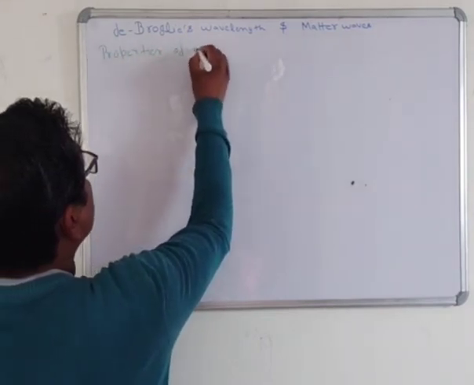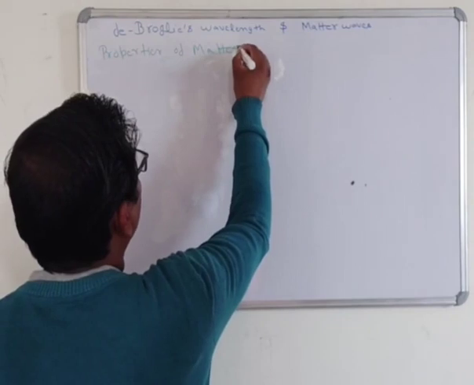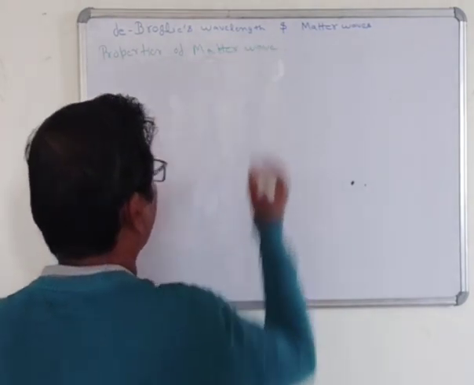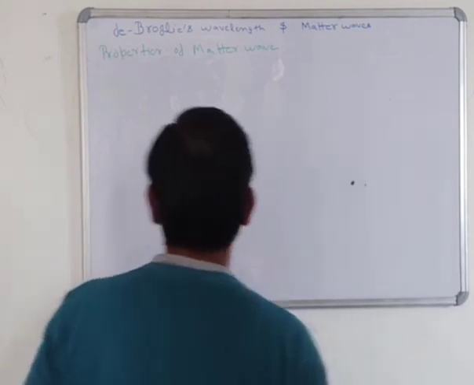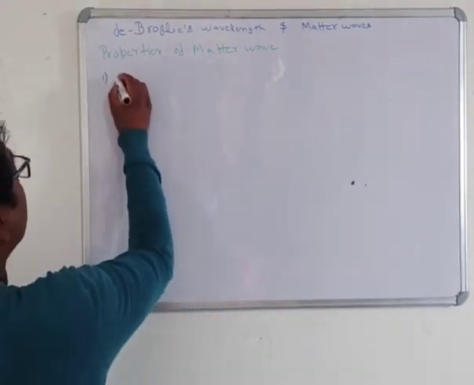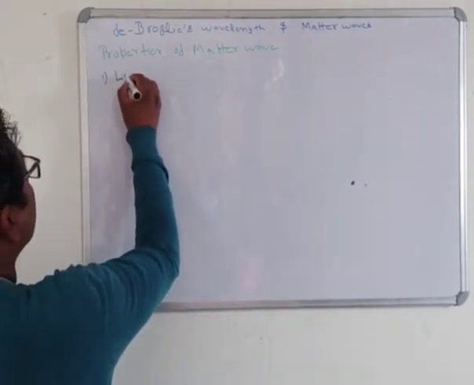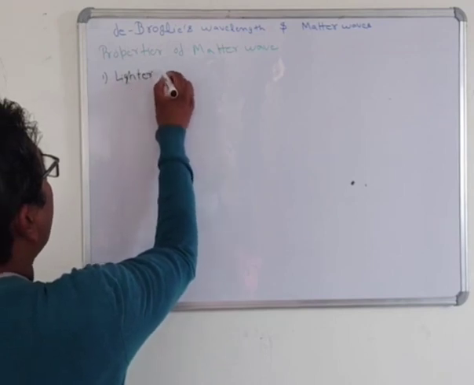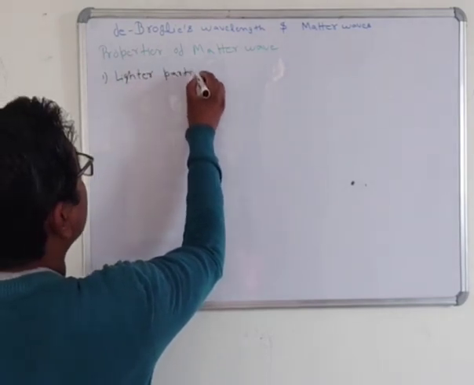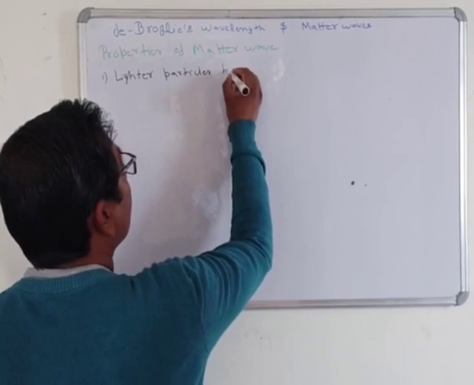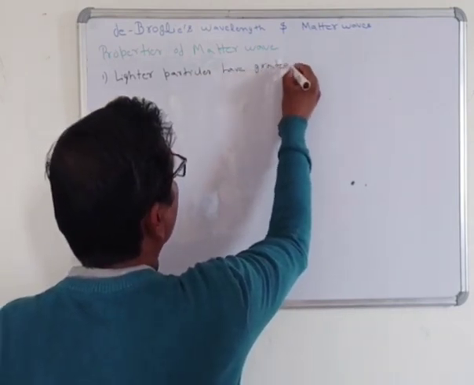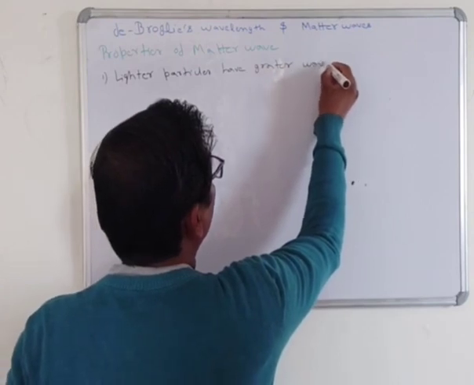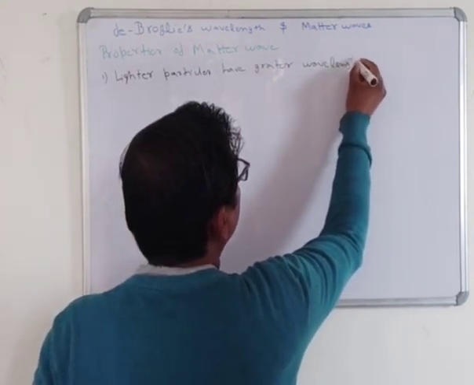Properties of matter wave. The first property: lighter particles have greater wavelength.